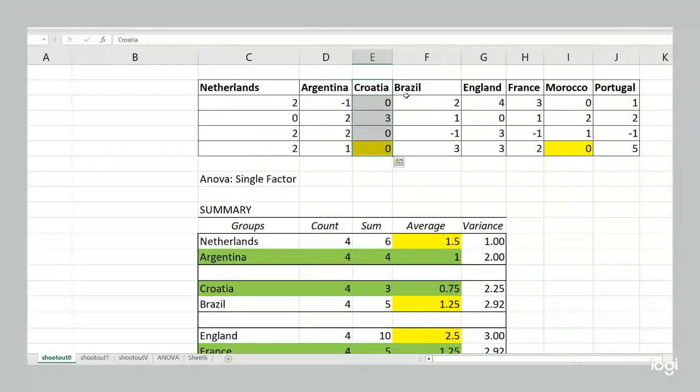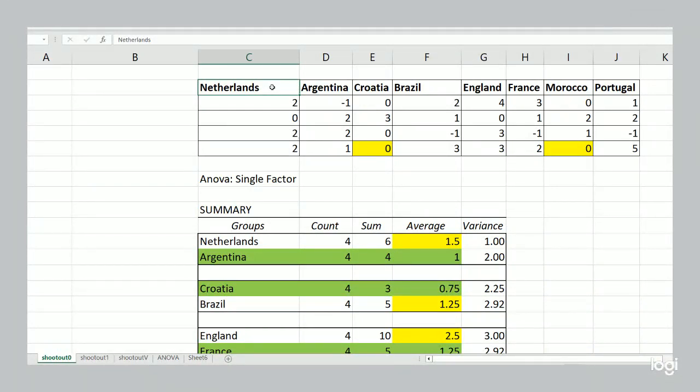And if you look at the goal differential for each of those games, now goal differential is the goals a team scored minus the goals scored against them. So each team has different goal differentials, and we ran an ANOVA test to see, is there a statistically significant difference between the performance of these 8 teams with regards to goal differential? And the result of the ANOVA test was that no, it's actually a very reasonable assumption that there is no statistically significant difference between these teams in terms of their goal differential.